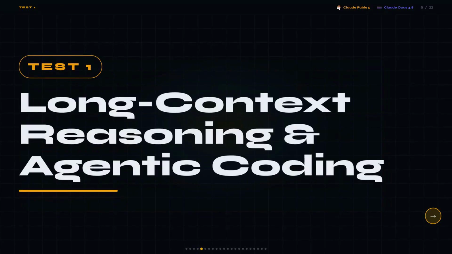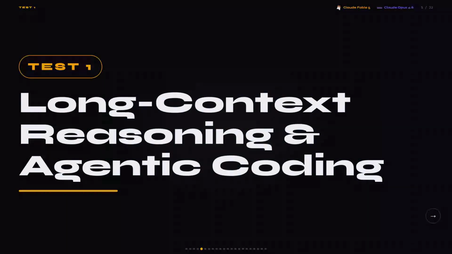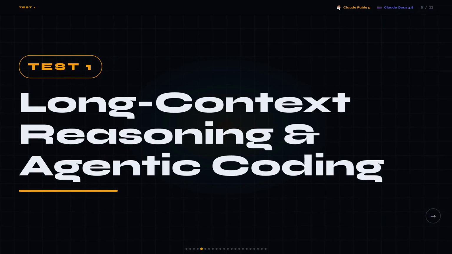Test 1, long context reasoning and agentic coding. Picture a model running 96 parallel agents, and it starts hallucinating function calls halfway through a real code base. That's not a hypothetical, that's what bad agentic coding performance actually looks like in production. And a model that fails here doesn't just produce wrong code, it produces confidently wrong code at scale.